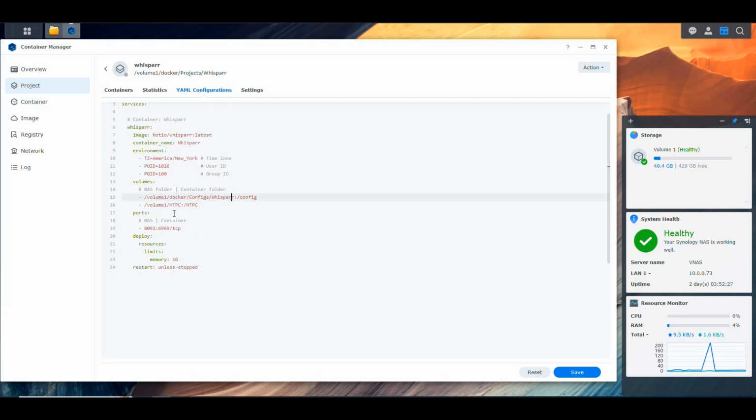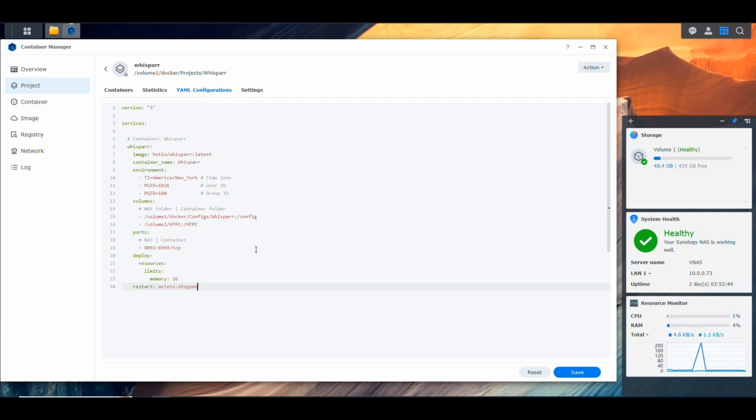And now we're going to expose it on port 8092, and the container listens on 6969, so I'm going to leave that as it is. And then I want to put a limit of 1 GB of RAM that it can use, and that should be good enough for it. And then I'm going to say we restart the container unless I go and manually stop it.